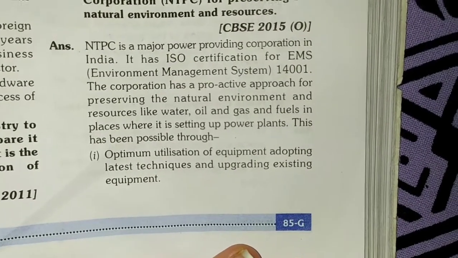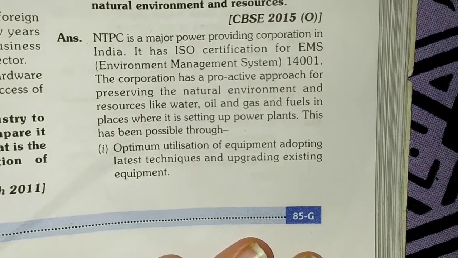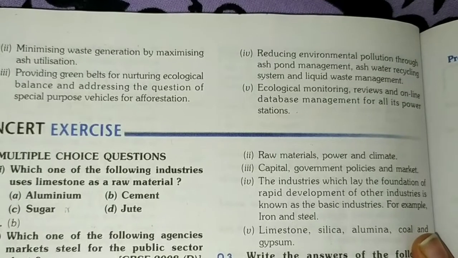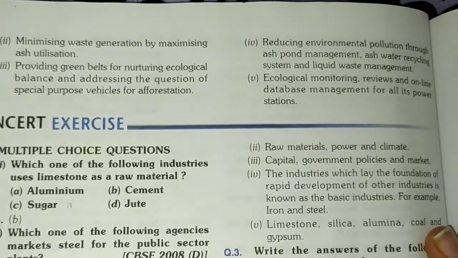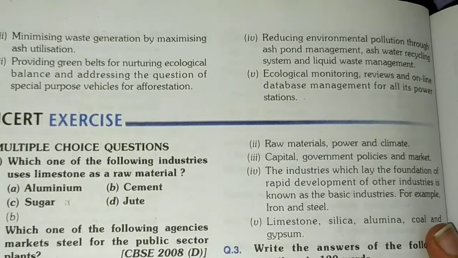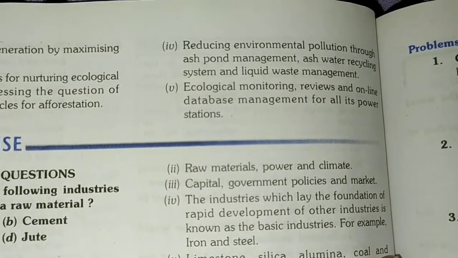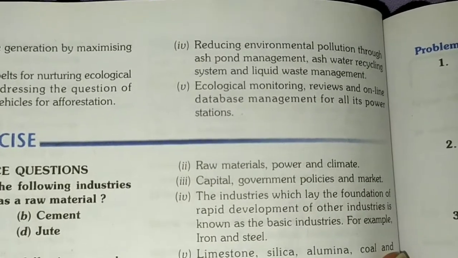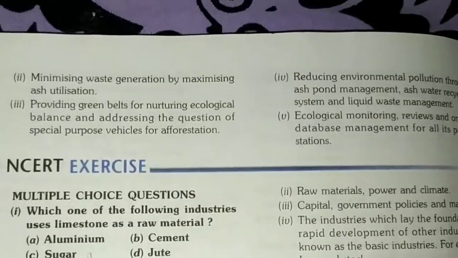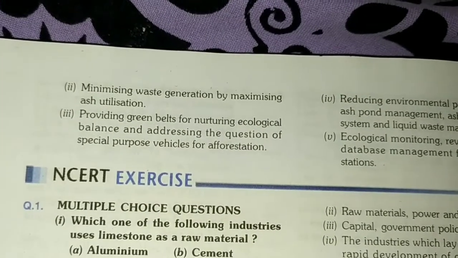Now this has been possible through, first point, optimum utilization of equipment, adopting latest techniques and upgrading existing equipment. Second point is minimizing waste generation by maximizing ash utilization. Third point is providing green belts for nurturing ecological balance and addressing the question of special purpose vehicles for afforestation. Fourth point is reducing environmental pollution through ash pond management, ash water recycling system, and liquid waste management. Fifth point is ecological monitoring, reviews, and online database management for all its power stations. So these were the approaches adopted by NTPC to preserve the natural resources and our environment.